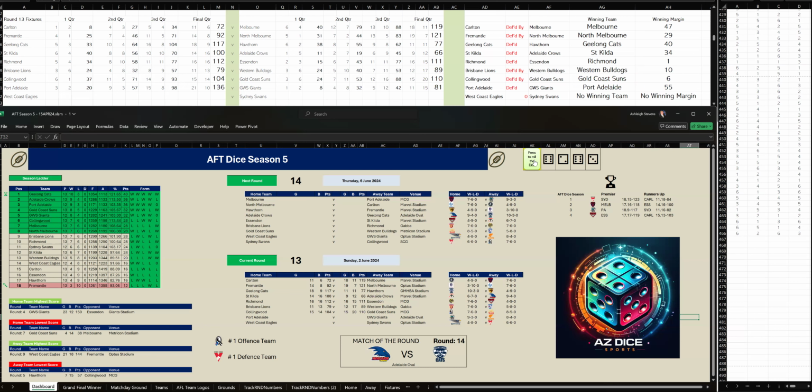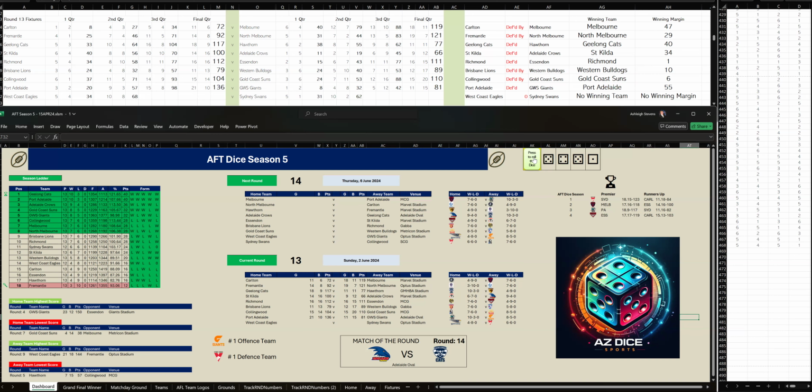All right. Let's go to the last game of the round. It's West Coast Eagles versus Sydney Swans at Optus Stadium. Let's go to the first quarter. First quarter, very even. West Coast kicked 5 goals, 4 to Sydney's 5 goals, 1. 3 points the difference.